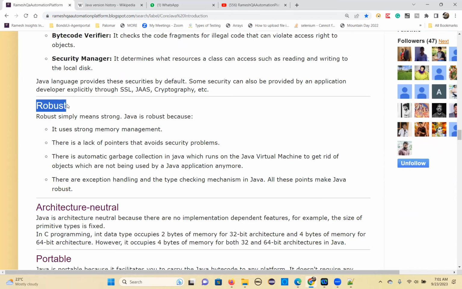And robust programming language. Robust means it's a strong programming language. Why is it strong? There are some features. Strong memory management is the first point. The second point is that the pointers concept is not there, so security problems won't arise. Another one is automatic garbage collection. So in the system, you don't need to worry about that. If any unused objects are present, you forget them and you are not cleaning up, you don't need to worry, the garbage collector will take care of that. It will clean up.